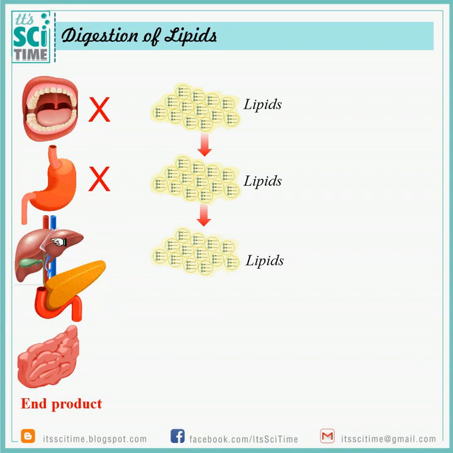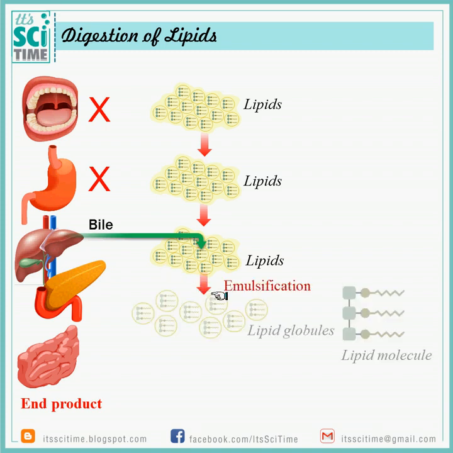In the duodenum, there are two special liquids secreted for lipids. One is produced by the liver and stored in the gallbladder, and finally secreted. It is called bile. Remember, bile is not an enzyme, but bile can break these lipids into small fat or lipid globules. It increases the surface area. Then enzymes can more effectively act on the lipid globules. This process is called emulsification. That means converting lipids into lipid globules.